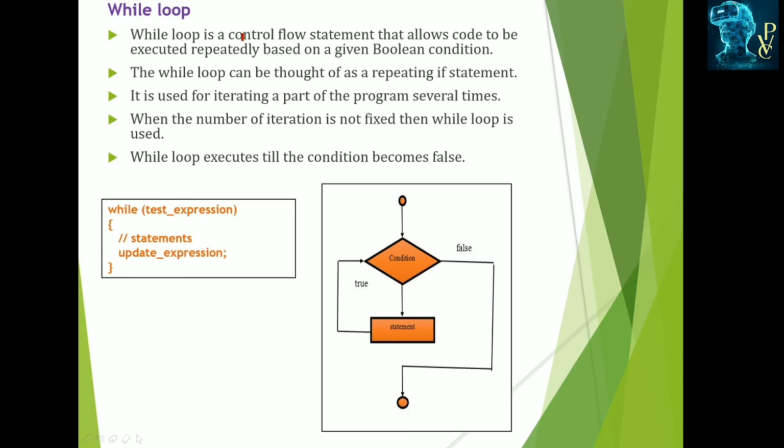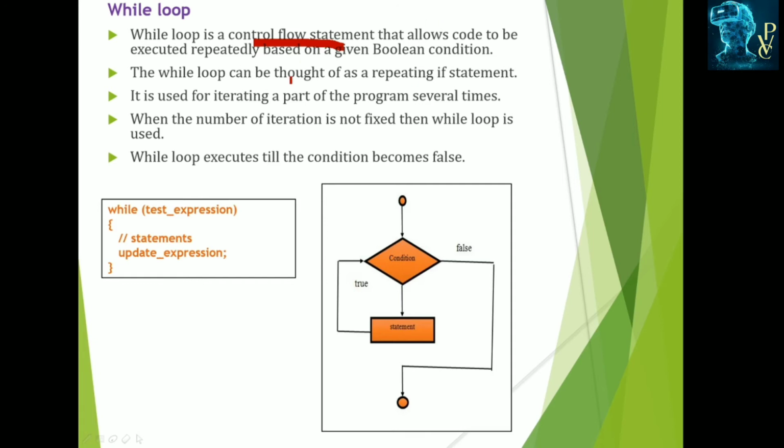First, the while loop. While loop is a control flow statement and it is also known as the entry controlled loop. It allows the code to be executed repeatedly. Here is the syntax: while condition or test expression, then some block of statements can be executed.